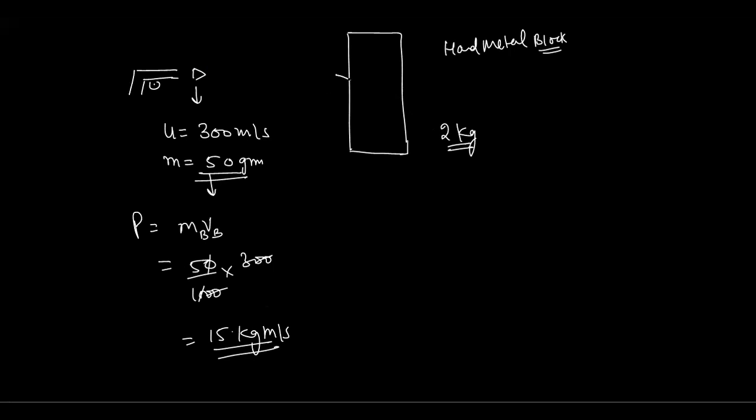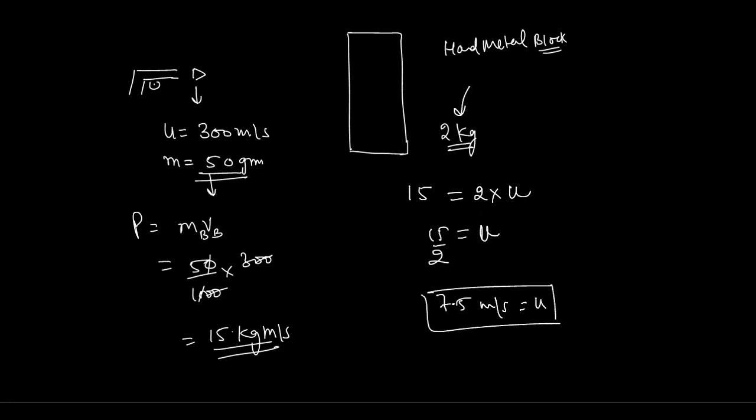But when the bullet hits this block, all its 15 kg meter per second momentum is going to transfer to this one. So this block is going to have how much momentum? That is 15. And the mass of this block is actually 2, and you need to find out the velocity. That will be 15 divided by 2, and you will get u. That will be 7.5 meter per second. Got it? Yes, sir.